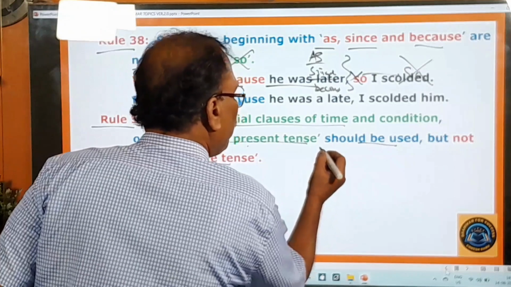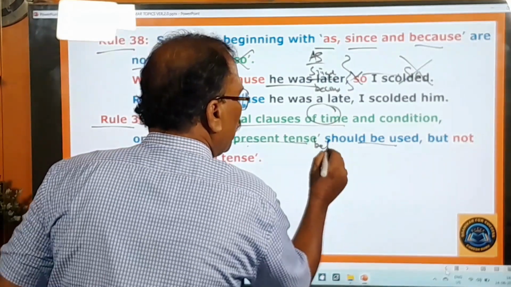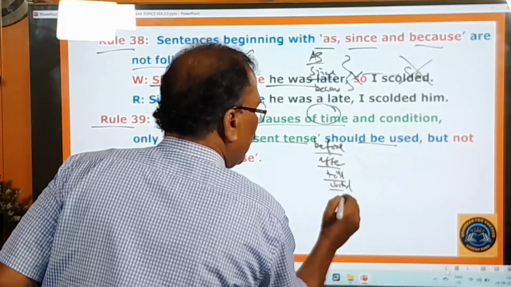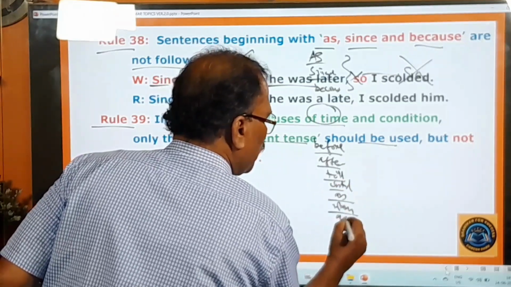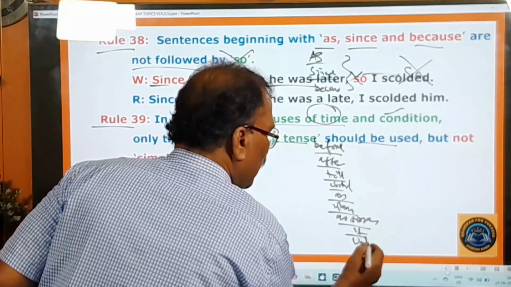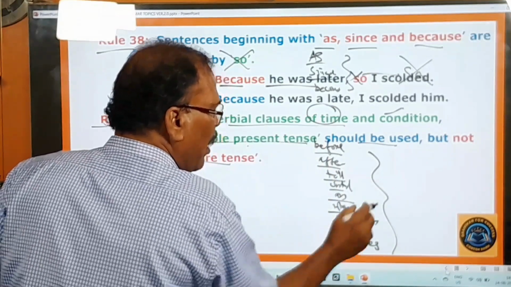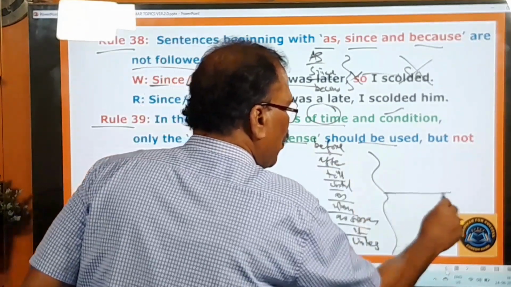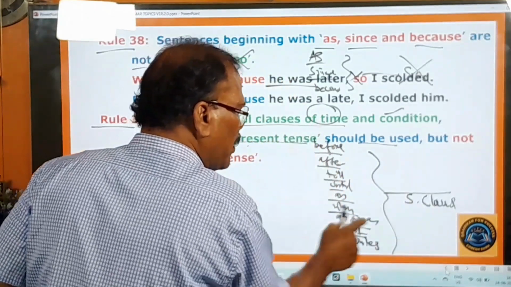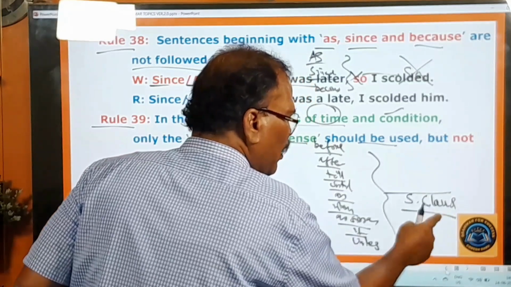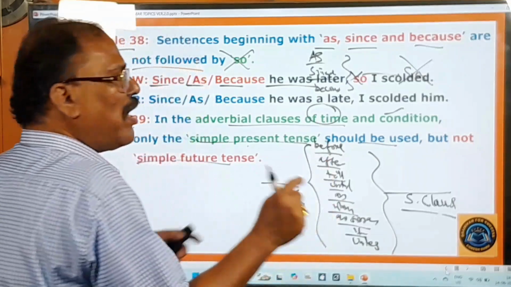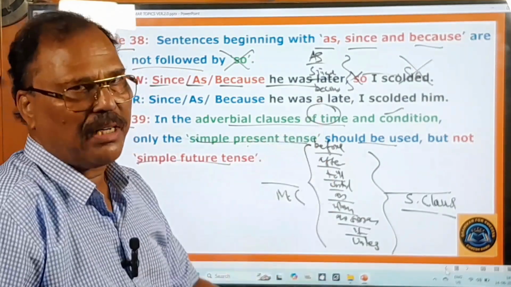Here you pay attention. Some time indicating conjunctions are there. What are they? So I write them: before, after, till, until, as, when, as soon as, and if, condition indicating conjunctions, unless. So these are the conjunctions, and the sentence that begins with them is called the subordinate clause. The remaining sentence is called the main clause, because the conjunction joins two statements, one main clause and one subordinate clause, that you know very well.